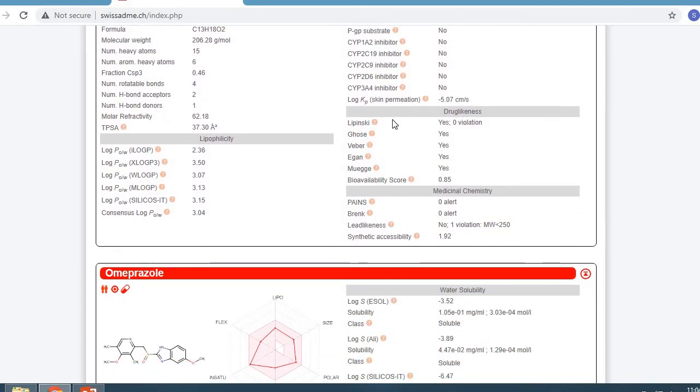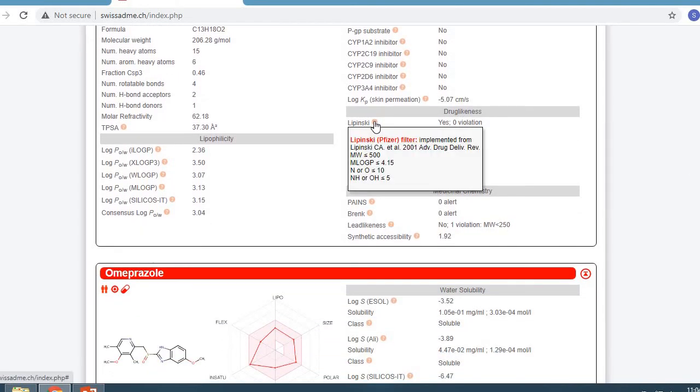Now the drug likeness by the Lipinski rule, implemented from Lipinski, in which the molecular weight is less than or equal to 500, MLOGP is less than or equal to 4.15, the nitrogen or oxygen count is less than or equal to 10, and the NH or OH count is less than or equal to 5.